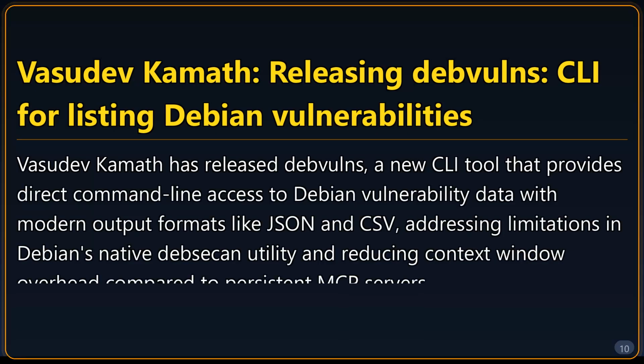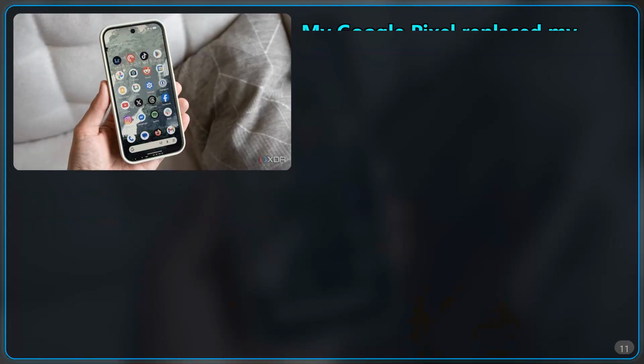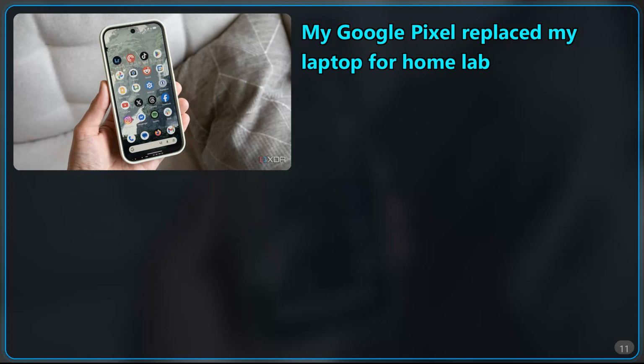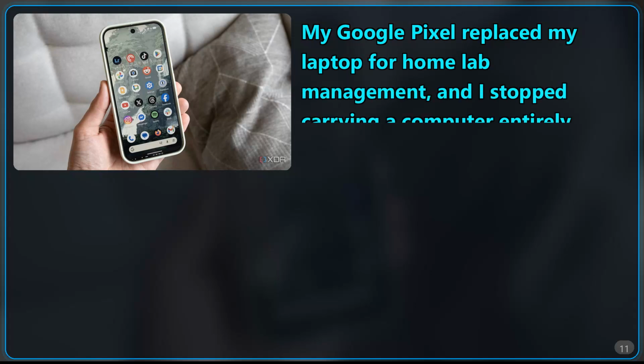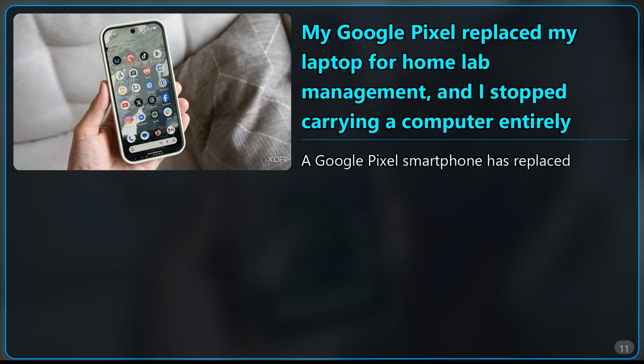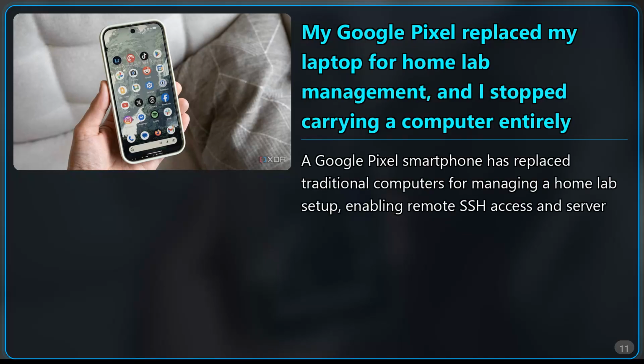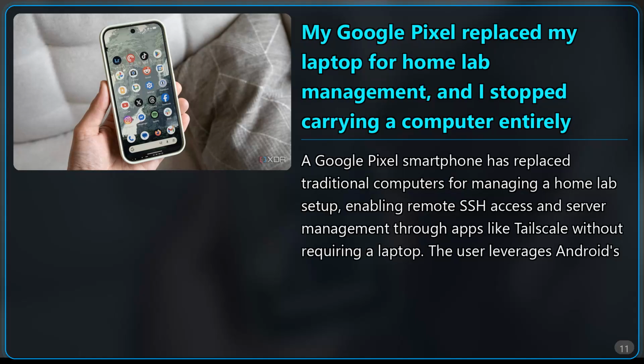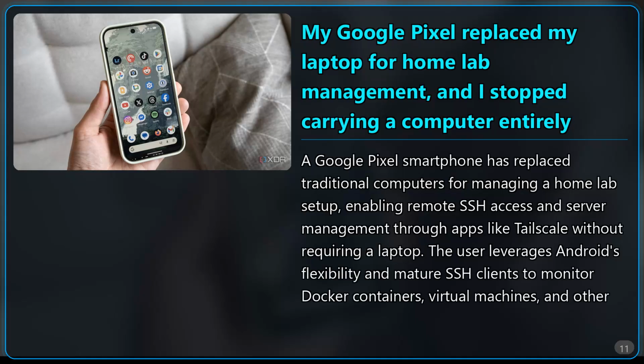My Google Pixel replaced my laptop for home lab management, and I stopped carrying a computer entirely. A Google Pixel smartphone has replaced traditional computers for managing a home lab setup, enabling remote SSH access and server management through apps like Tailscale without requiring a laptop. The user leverages Android's flexibility and mature SSH clients to monitor Docker containers, virtual machines, and other infrastructure while on the go.